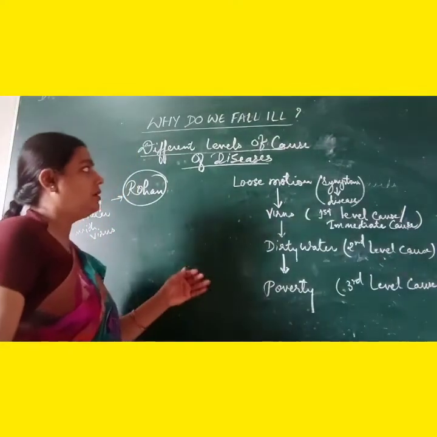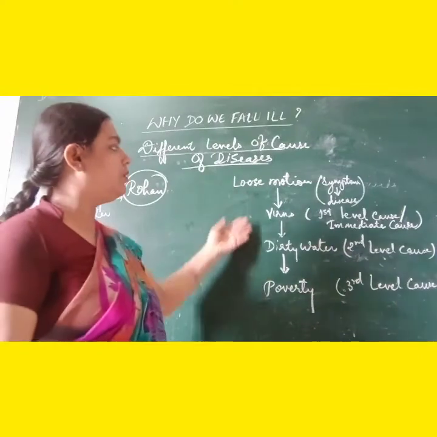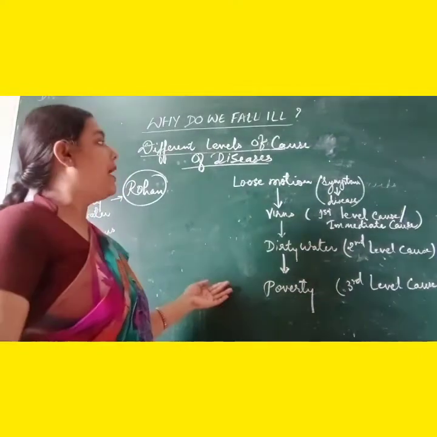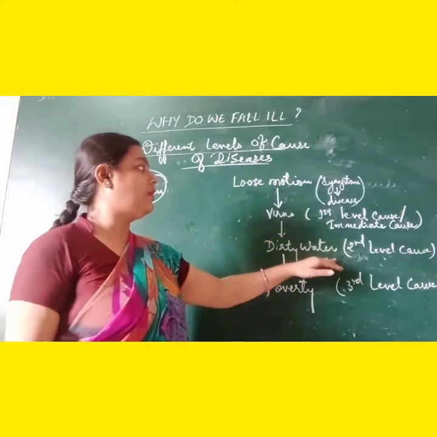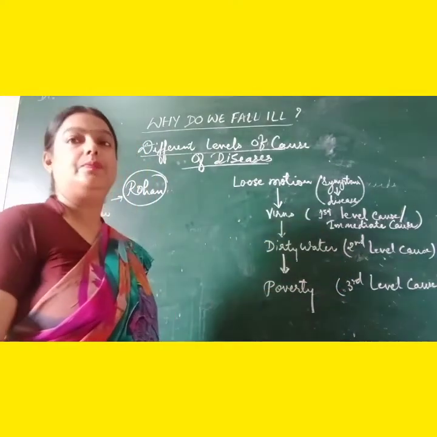You can also make your own flow chart, and you can decide which one is the first level or the second level or the third level cause.